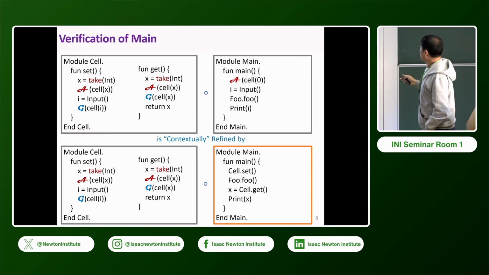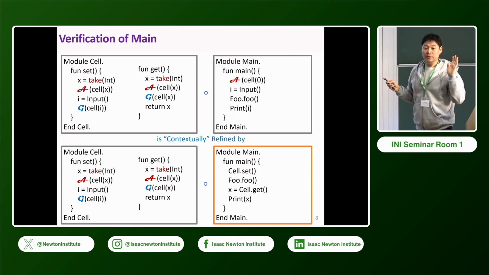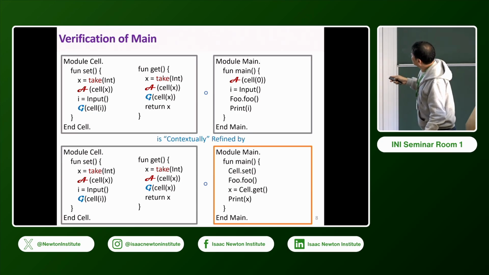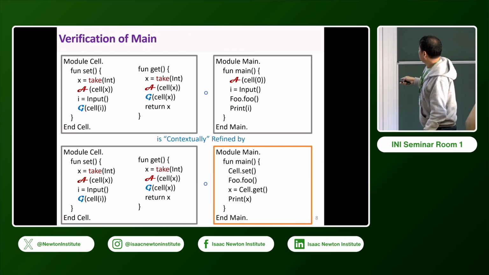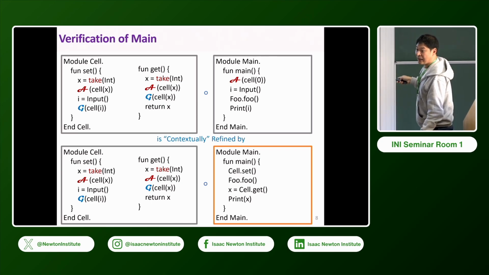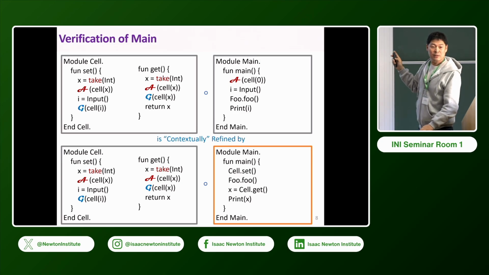And the interesting thing is that, as I said before, if foo invokes cell, then this refinement does not hold intuitively. And if foo doesn't invoke cell, then what I print in the spec is just the first input value, regardless of what foo does. But here, what I print is the result of cell.get. So if foo invoked cell.set in the middle, then the value I get here and the value I get here will be different, right? Is that clear?